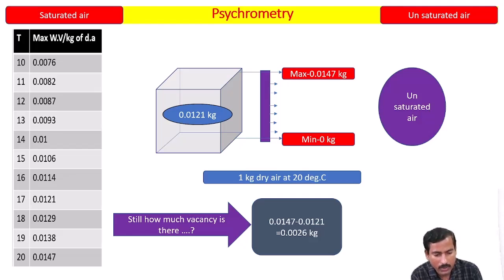You can add some amount of water vapor to that. So as per this reading, the vacancy is 0.0026 kg. So still you can add that much amount of water vapor to that air so that the air becomes saturated. I hope you are understanding. So what is the difference between saturated air and unsaturated air? Saturated air means air which has got water vapor equivalent to its maximum capacity at that particular temperature. Okay, so let's go to the next slide.